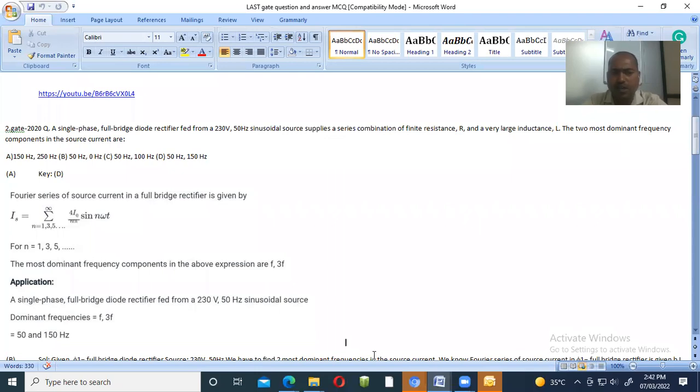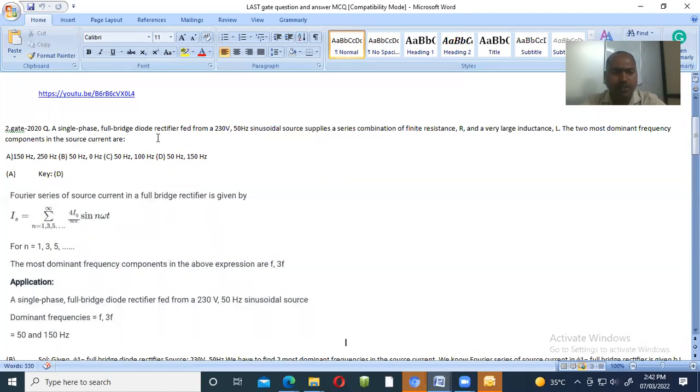When we consider this full bridge rectifier, dominant frequency indicates what happens when we convert the AC voltage into the DC voltage, right? The dominant frequencies come from one of the equations, the Fourier series equation: IS is equal to the summation over n equal to 1, 3, 5 up to infinity of 4I0 by n pi sin of n omega t.